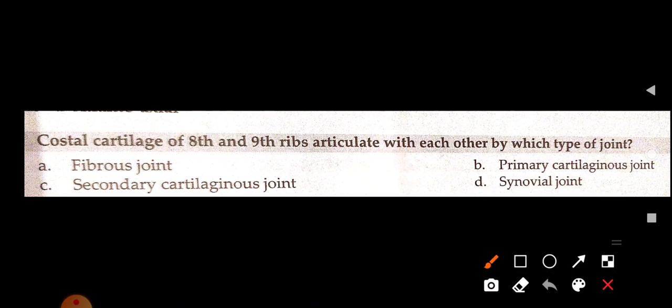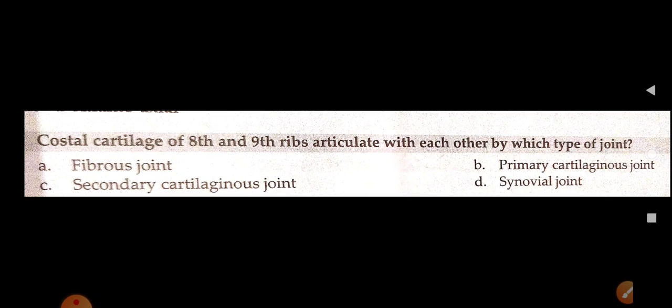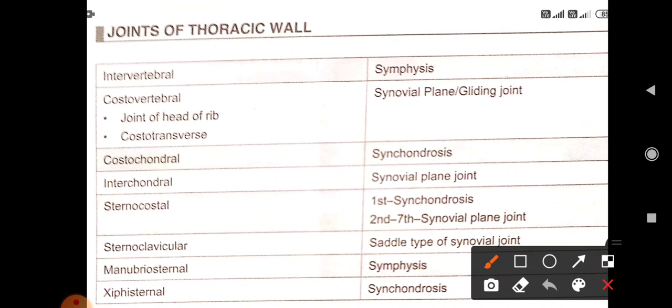Okay guys, I can add one more MCQ, no problem. Costal cartilages of the 8th and 9th ribs articulate with each other by which type of joint? So the answer here is synovial joint. So you have to memorize this table. Intervertebral disc: symphysis.